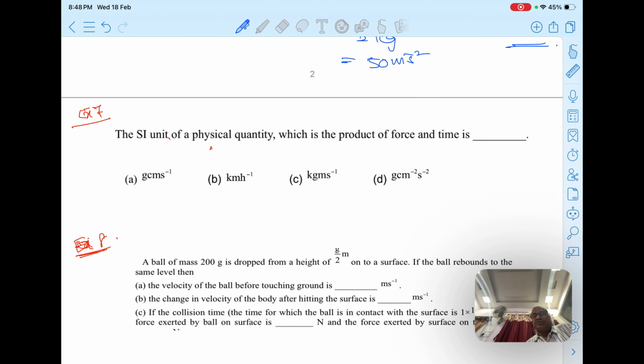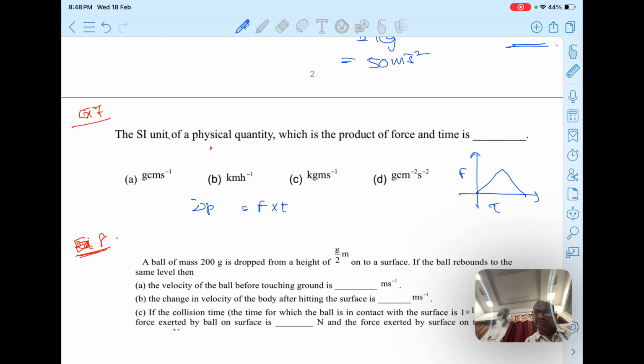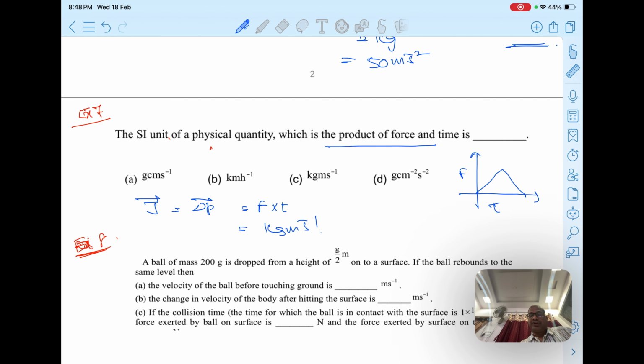Now coming to the next question: the SI unit of a physical quantity is the product of force and time. We have seen the force and time graph I mentioned in the revision class, laws of motion formula series. If you draw the force and time graph, it gives impulse, or change in momentum, right? So if you multiply the physical quantities force into time, we get change in momentum, or we can also call it impulse. So the unit is the momentum unit, kilogram meter per second. C is the right answer.